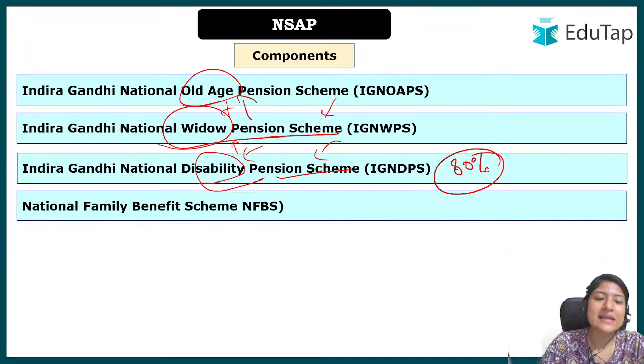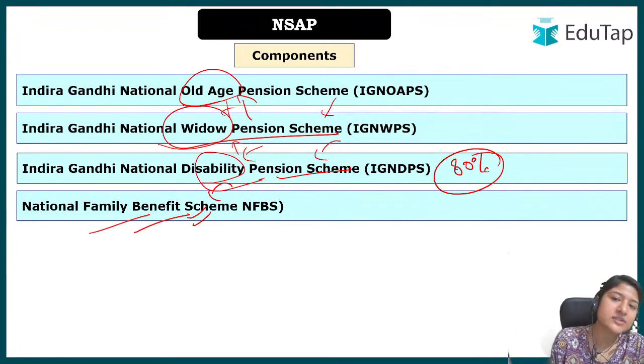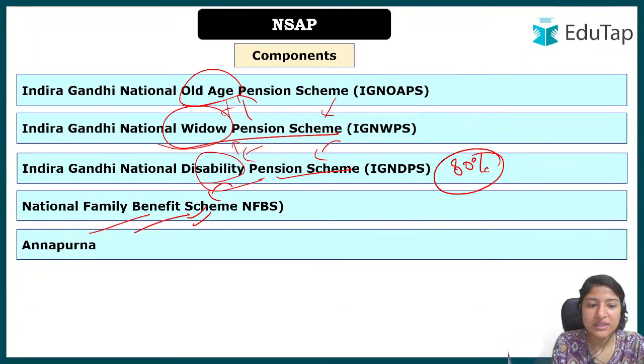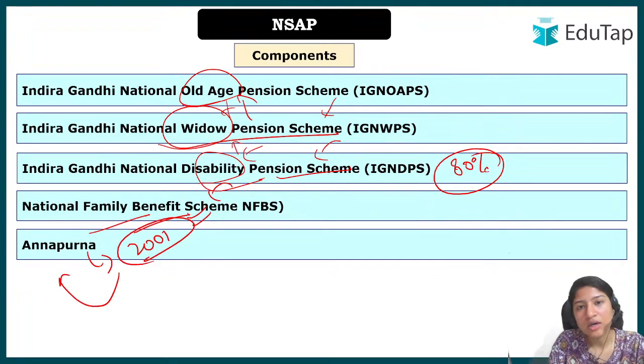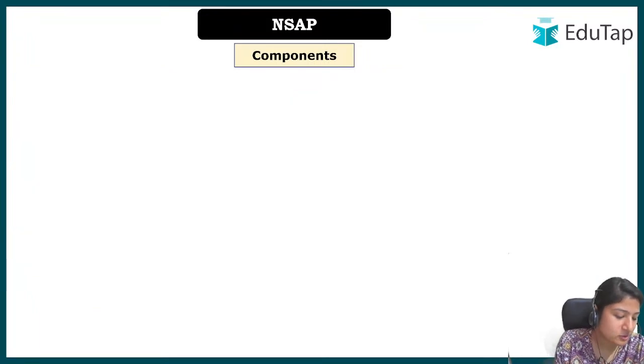Next is the National Family Benefit Scheme. This family benefit is for the case where the breadwinner has died. For the bereaved family, a lump sum amount of 20,000 will be given under the National Family Benefit Scheme. Then we have Annapurna. This particular component was added in 2001, and it talks about providing food security to old age people. Okay, now let's look at them one by one.